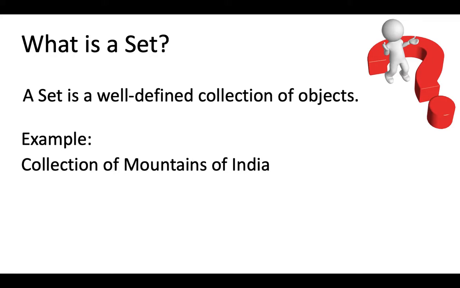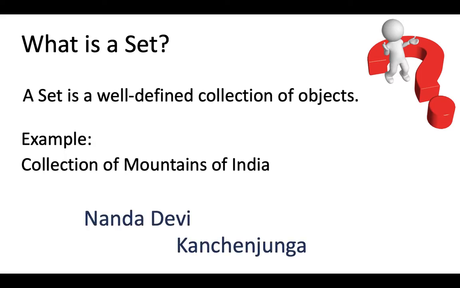Suppose I have a collection of mountains of India. If I give you names like Nanda Devi or Kanchenjunga, we can say that yes, they are part of this collection. But if I give you the names like Everest or Fuji, we can say that they are not part of this collection. So, if any given collection of objects is defined in such a way that it is possible to tell without any doubt whether a given particular object belongs to that collection or it does not belong to that collection, such a collection is called a well-defined collection. And a set is a well-defined collection of objects.